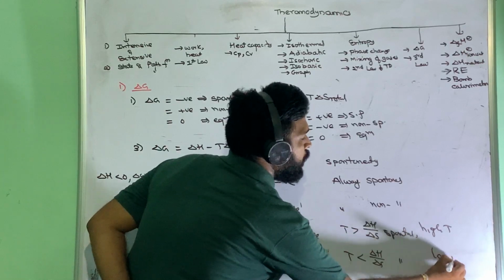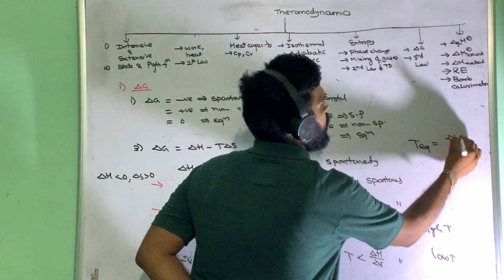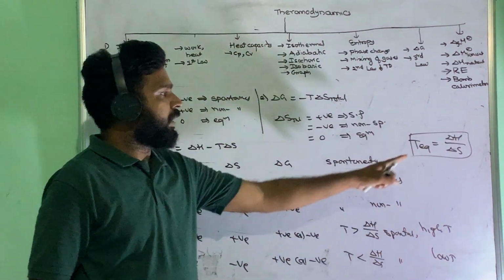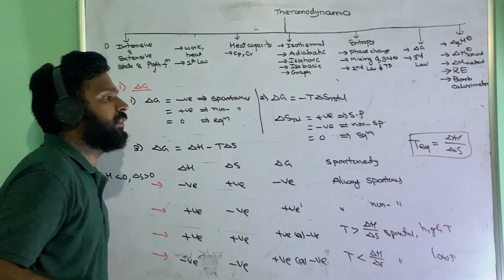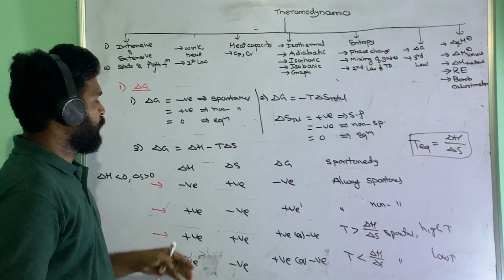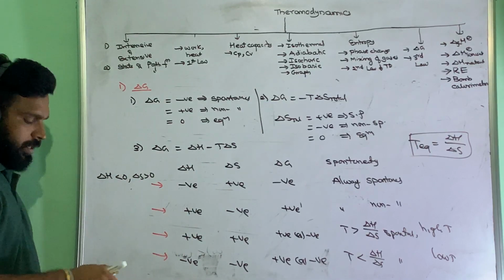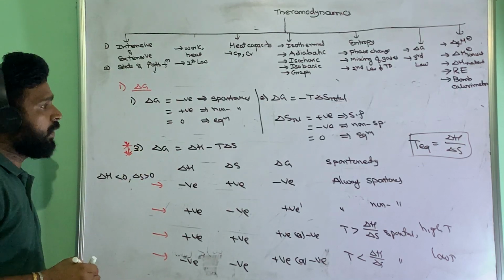Maybe this gives low temperature. So the equilibrium temperature means delta H by delta S. So only one thing you have to take care of: delta H will be given in kilojoules per mole, here it is given in joules per Kelvin, so take the units accordingly. This is an important topic related to spontaneity in our NEET exam.